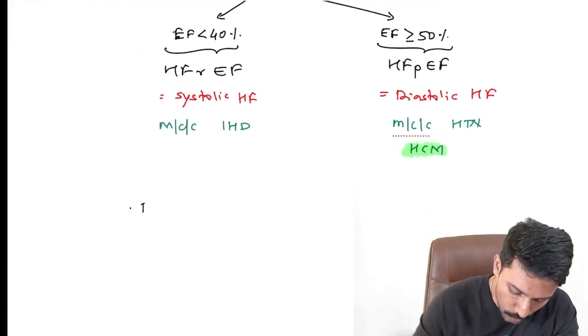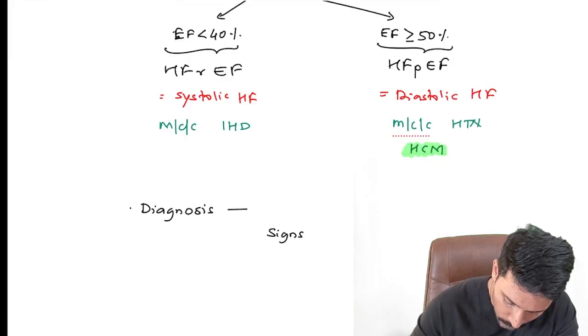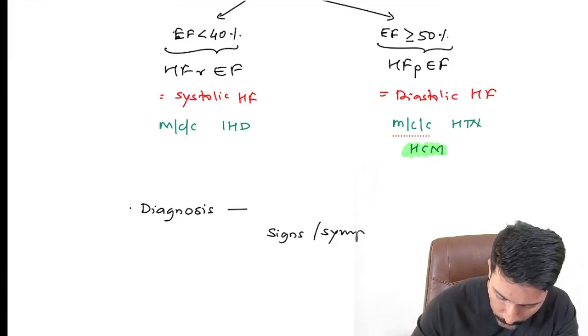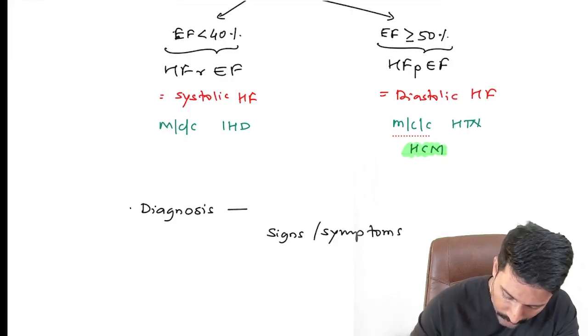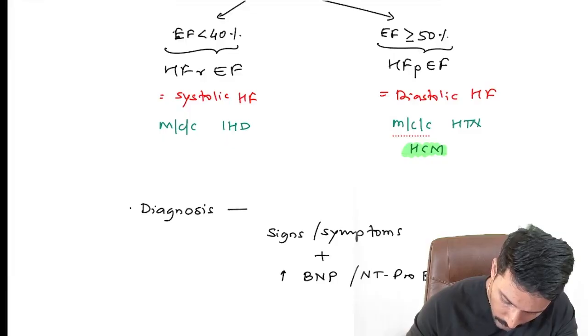Then they will ask you about diagnosis. Diagnosis is primarily based on the signs and symptoms of heart failure, plus we need a marker. The biomarker is increased BNP or N-terminal pro-BNP.